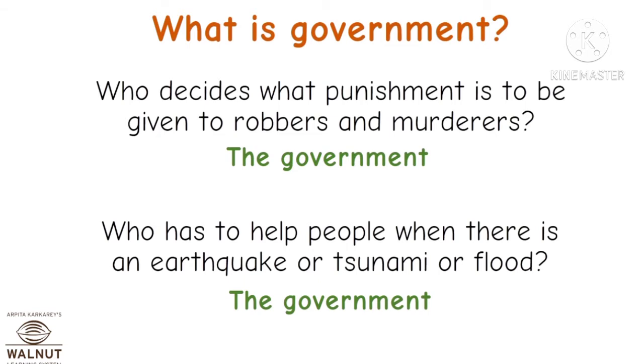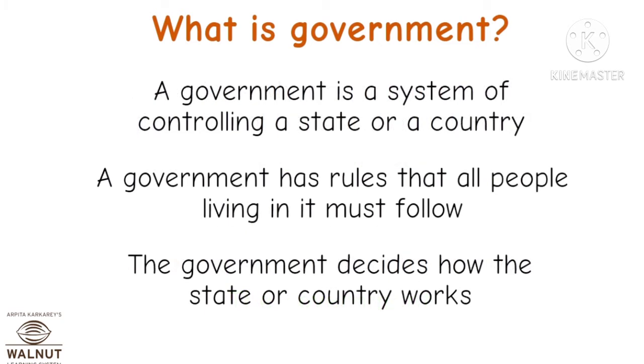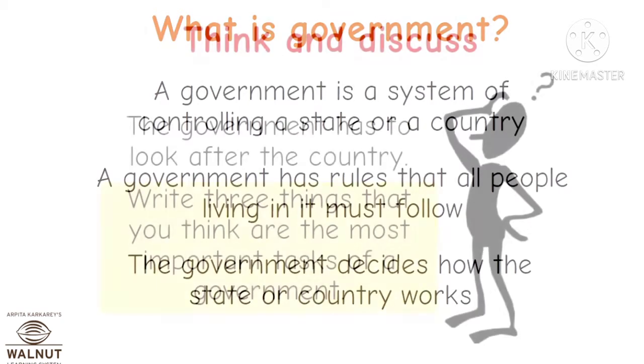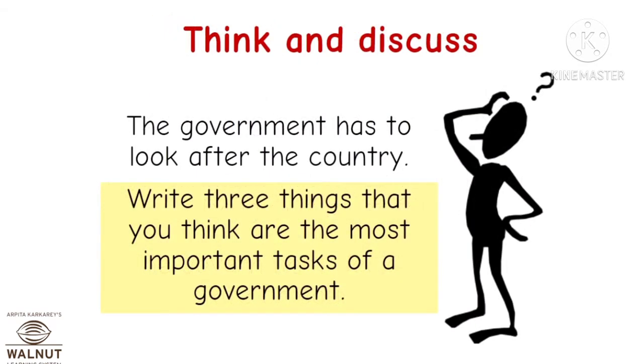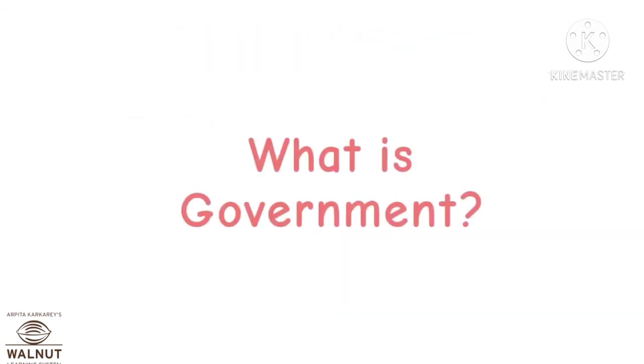A government is a system of controlling a state or a country. A government has rules that all people living in it must follow. The government decides how the state or the country works. So just think and discuss. The government has to look after the country. So try and write 3 things that you think are the most important tasks of government. Have you written? Okay.